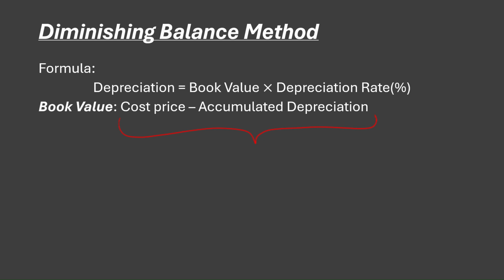So obviously for those 3 years, the depreciation that it got in those 3 years is basically what you call accumulated depreciation. And the reason why we need to subtract it from the cost price is because we are looking for the book value. We are looking for its value at that year so that we can calculate the depreciation on that very specific year. Because the diminishing balance is not the same as the straight line, because in the straight line, if the first year's depreciation was 15,000, the second year is going to be 15,000 too.